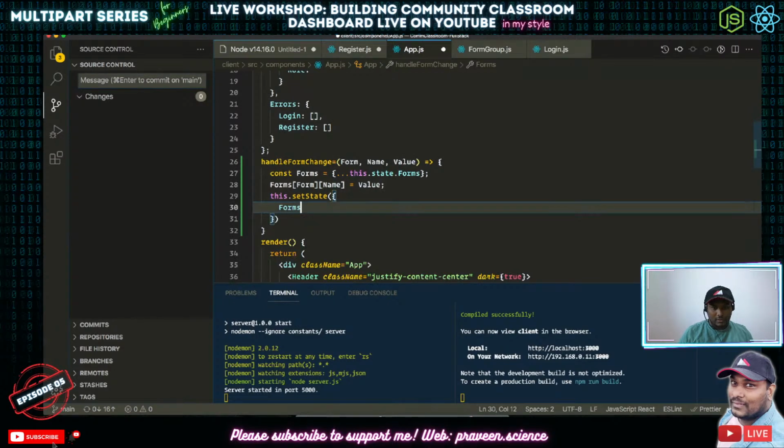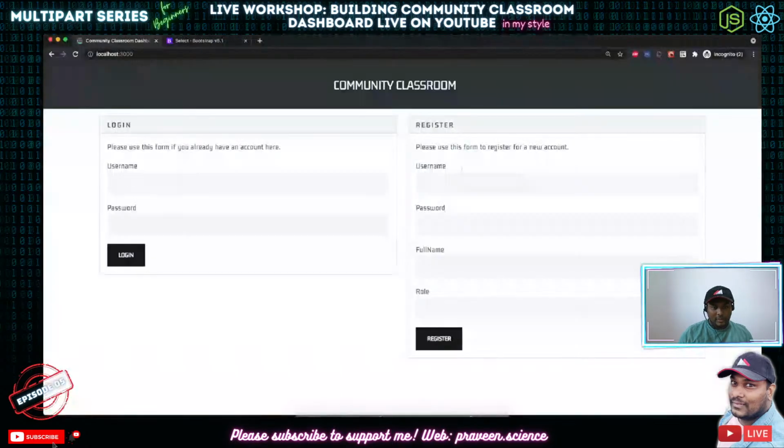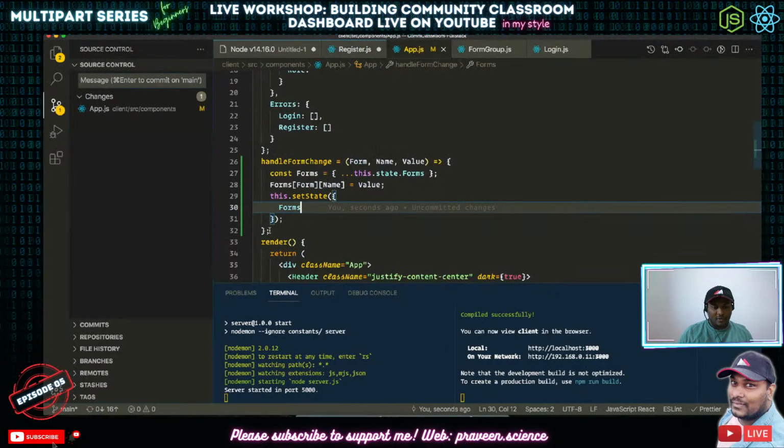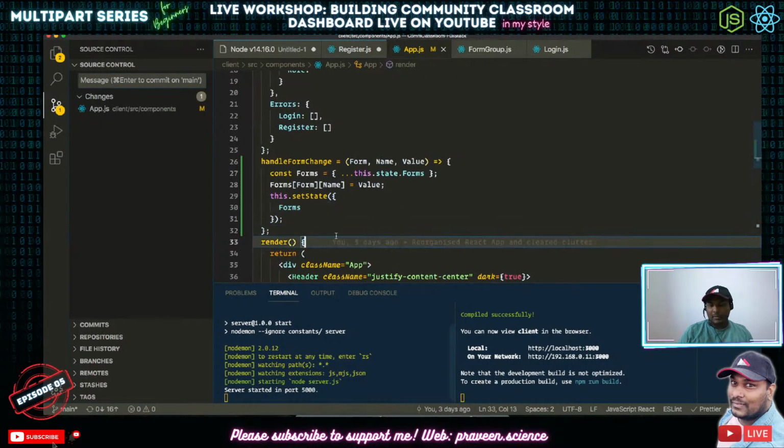So anyone, did you understand what we did here? The handle form change part. Please tell me if you are not able to understand it. Hey, Itasha is here. Hi. Okay, I'll show you what exactly this does. I don't know whether this is going to work, but let me try.